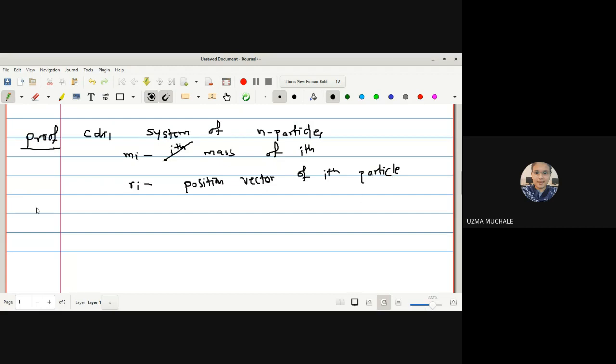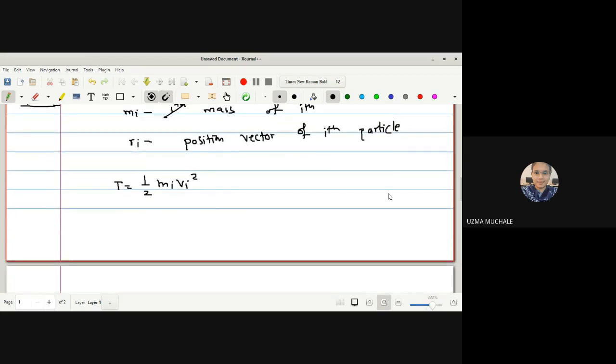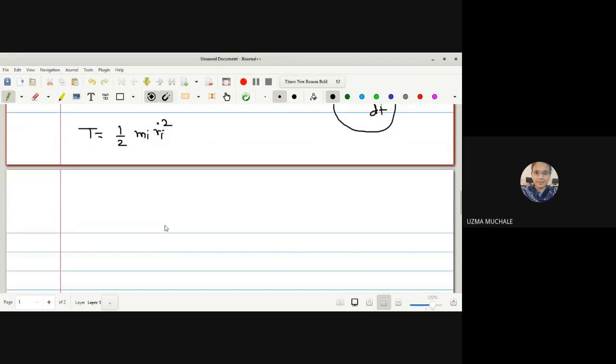Now the kinetic energy T can be given as T is equal to 1 upon 2 mi vi square for the ith particle, right? Now this vi square, we know that velocity is nothing but dr by dt. Only after taking the derivative of the position vector do you get the velocity, right? So T is equal to 1/2 mi Ri dot square, correct? Now here we have found the kinetic energy. Let us name it equation 1.